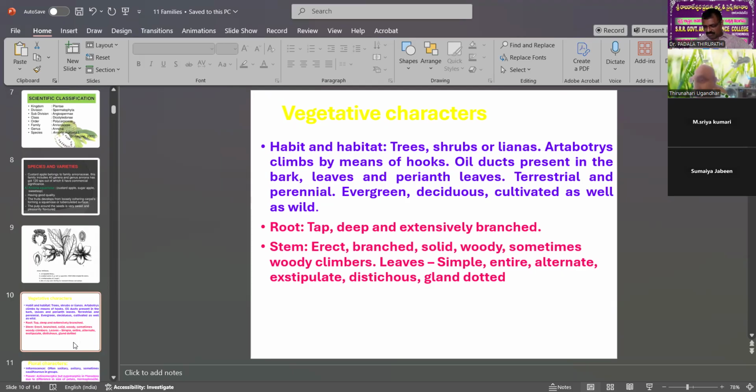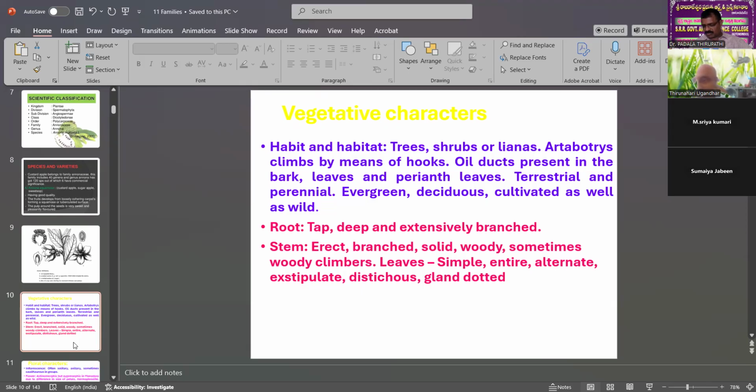It is also a climber. Only Artabotrys and Uvaria plants climb, through a hook-like structure, upwards. All plants have oil or scented leaves, with oil present in the bark, leaves and perianth leaves.